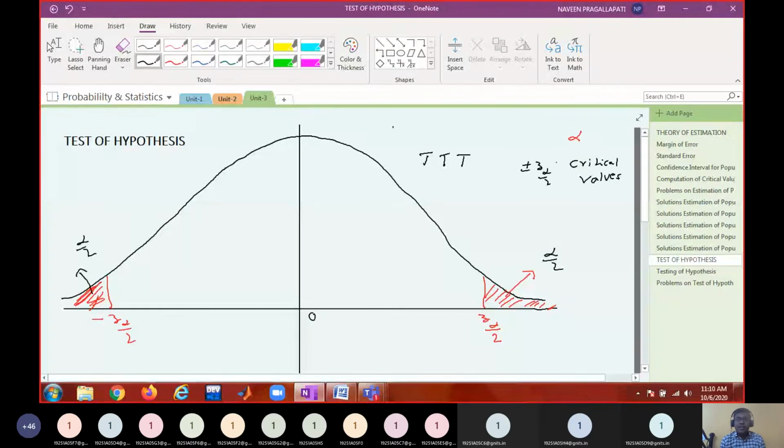So what is this alpha called? Level of significance. And what is this region called? This region is called the critical region or rejection region. The reddish part is always called the rejection region, or region of rejection.